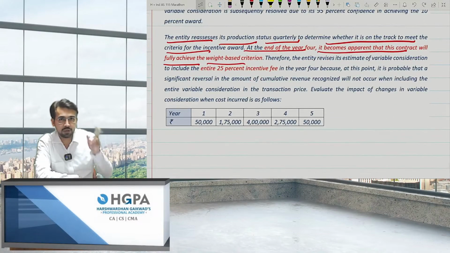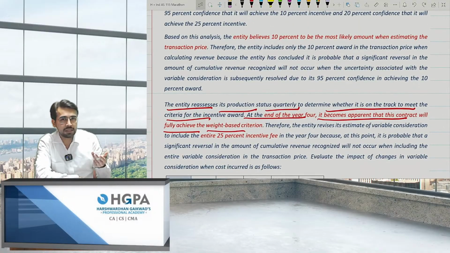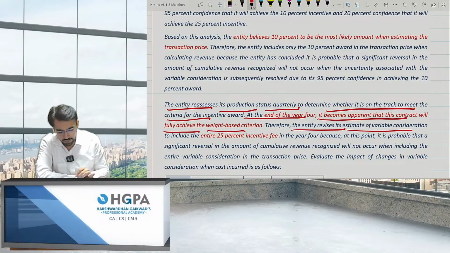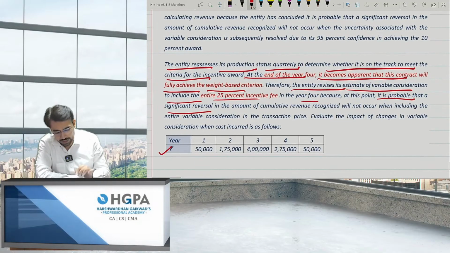That means it is retrospective, right? Okay. Because there is no new service and there is more incentive. Therefore, the entity revises its estimate of variable consideration to 25%. Initially, you booked at 11 lakh and now you're booking at 2,50,000 in the year 4. It is probable that a significant reversal in the amount will not occur as it is cumulatively achieved. And the expenses of 9,50,000 are given like this.